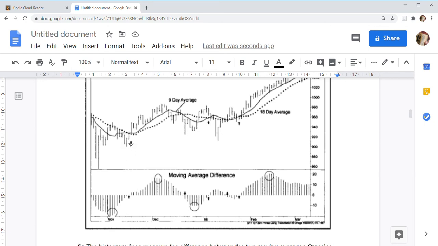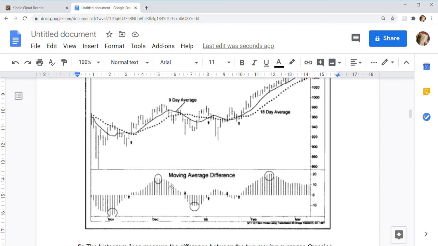So this is the actual signal given, and the histogram is turning before that. So here also the histogram is turning before the price. So this is a change in prices.